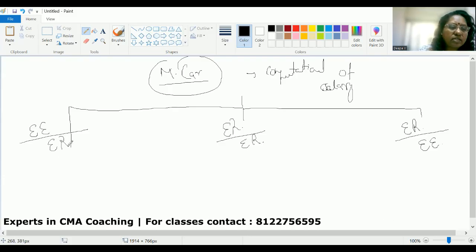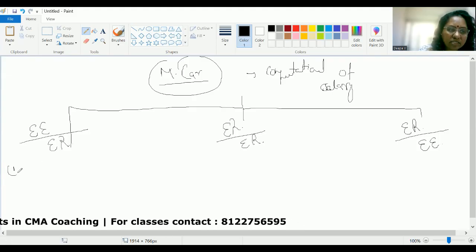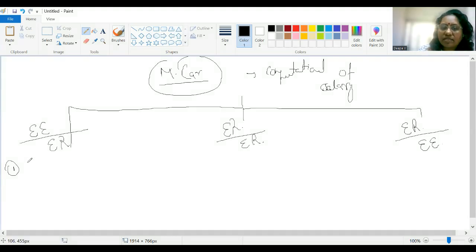Now the employee is owning the car and the employer is reimbursing the expenses. Let's assume that the question says that the car is fully used for private purpose of the employee. In that case, how will you treat it? In that case, your perquisite would be equal to whatever is the reimbursement you are getting from your employer.